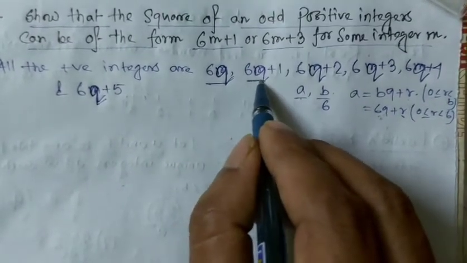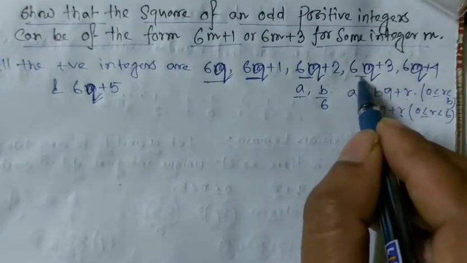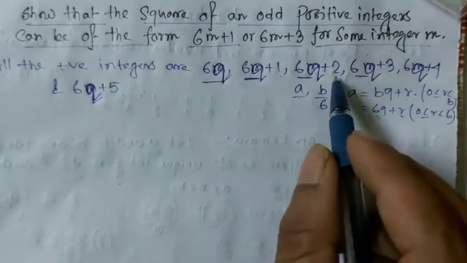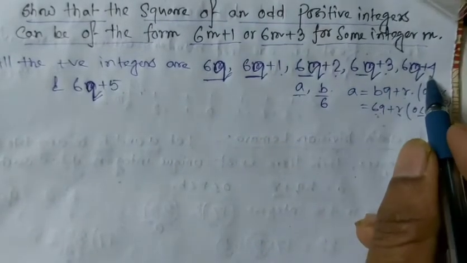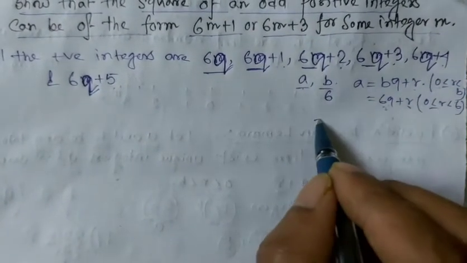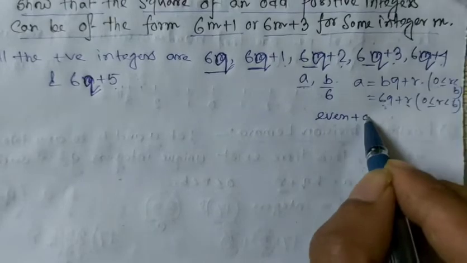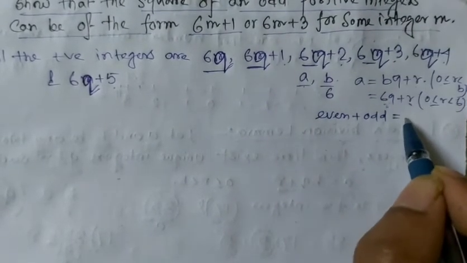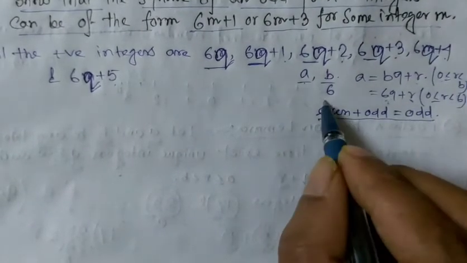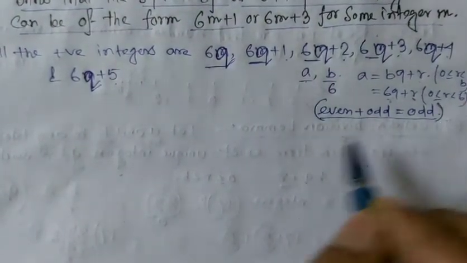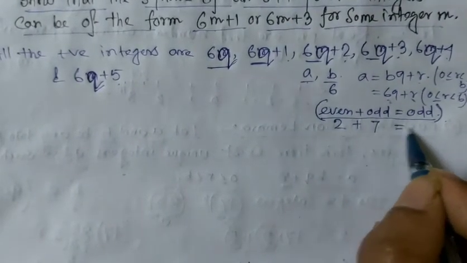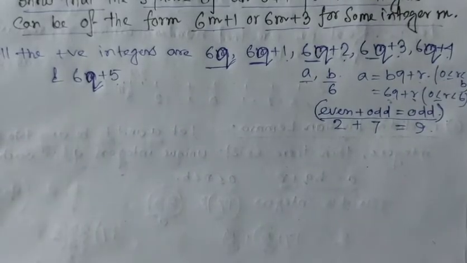So in each case 6q is an even number, always even. And 1 is odd, 2 is even, 3 is odd, 4 is even, and 5 is odd. When an even number is added with an odd number, the result is always an odd number. Suppose we consider 2 and the odd number 7, then the result will be 9, which is also an odd number.